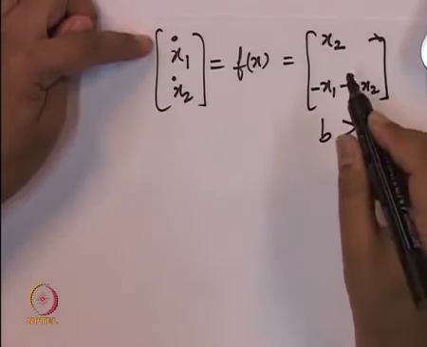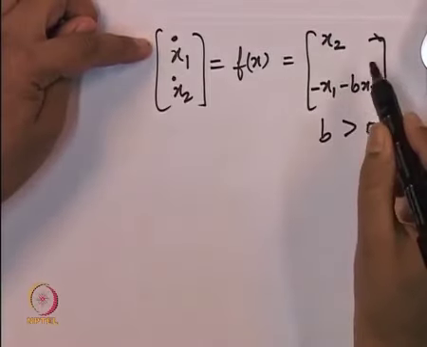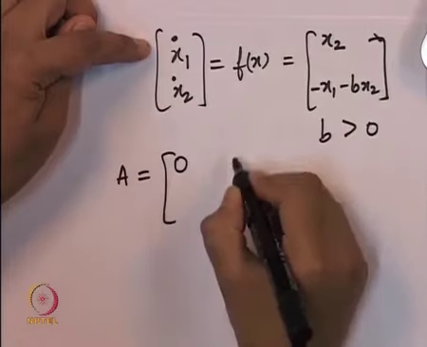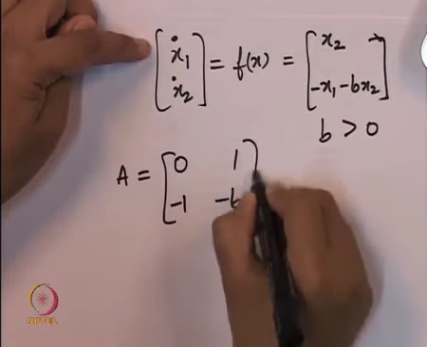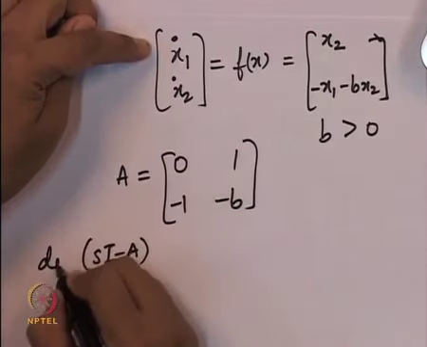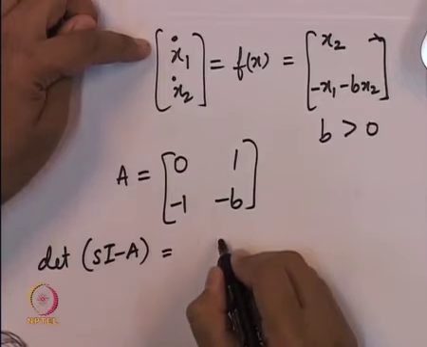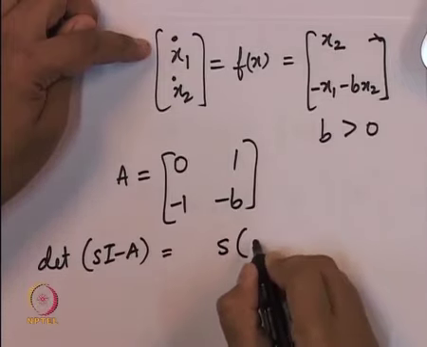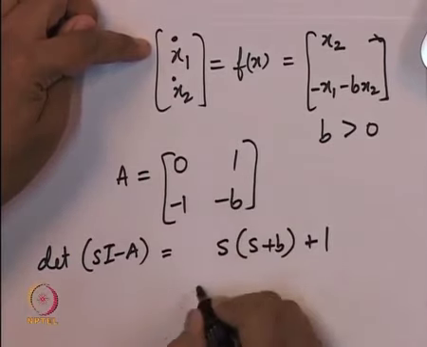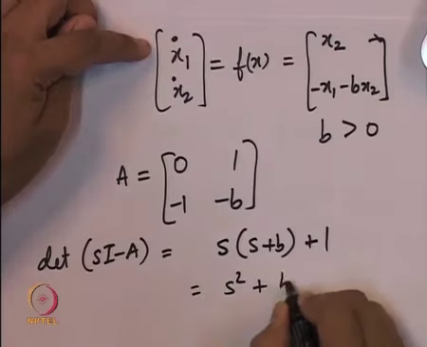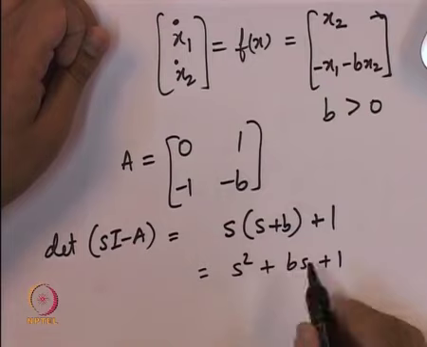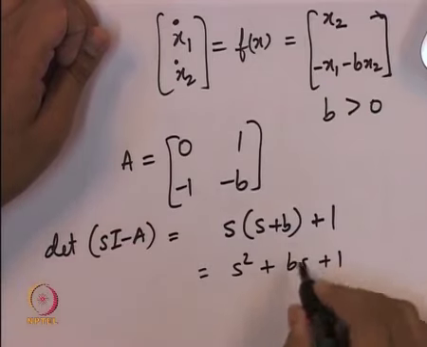So does that mean that this is not asymptotically stable? Let us check. That matrix A we had got was equal to 0, 1, minus 1, minus b, and now when we do the determinant of sI minus A, we get s times s plus b plus 1. This is equal to s square plus bs plus 1. So here, what are the roots of this equation?